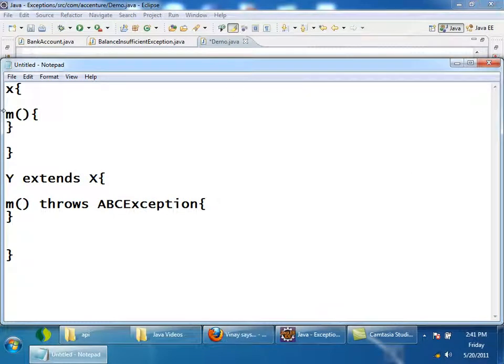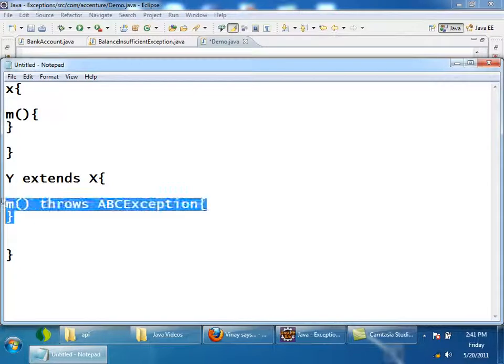I have a class X in which I have a method M. This is not throwing any exceptions. And I have class Y extending X, and I have overridden M. But it is throwing some other exception called ABCException. Is there any problem? ABC is a checked exception. Then it's not a proper way of overriding the method.